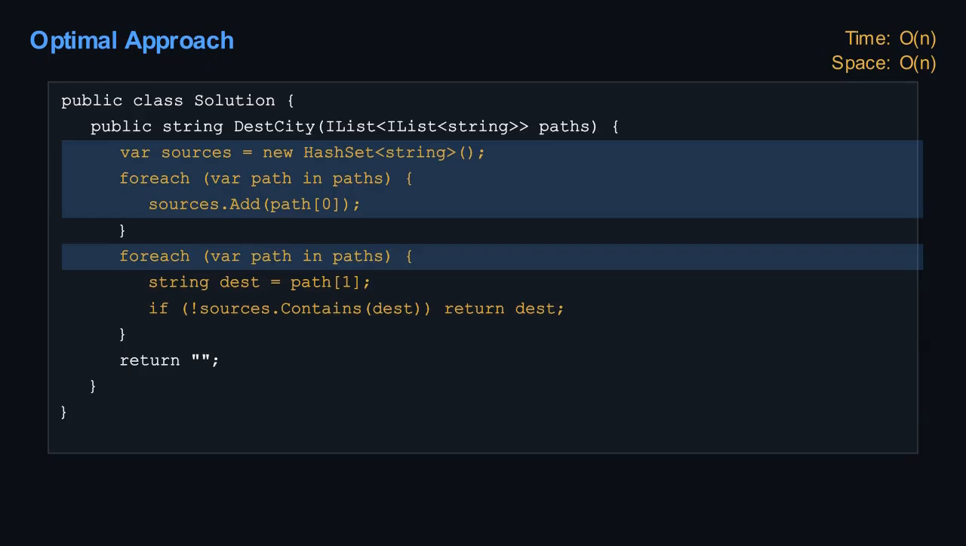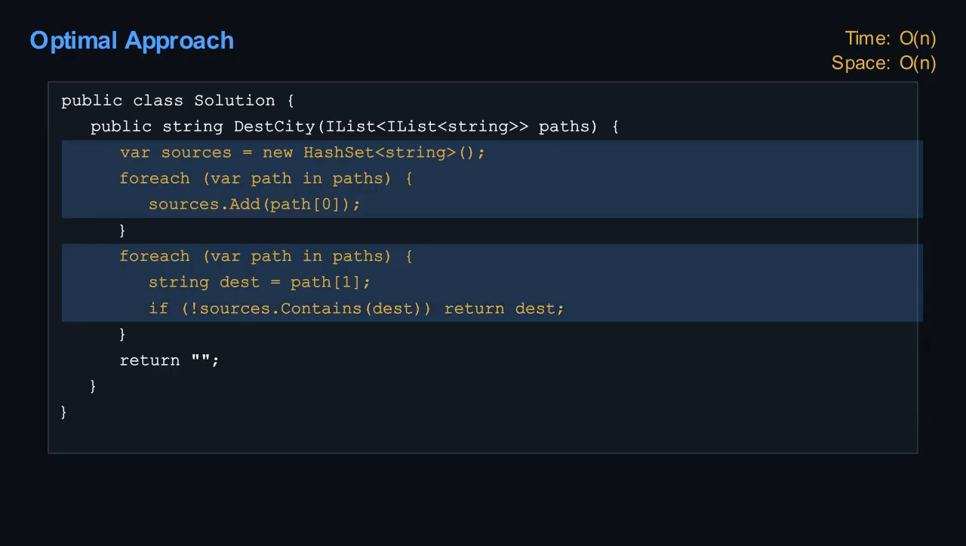The code is simple. Declare a hash set of strings. Loop through the paths, adding the first element of each pair. Then loop again, and for each second element, if it's not in the set, return it. If we somehow finish without finding one, we return an empty string, but the problem guarantees there's always one.